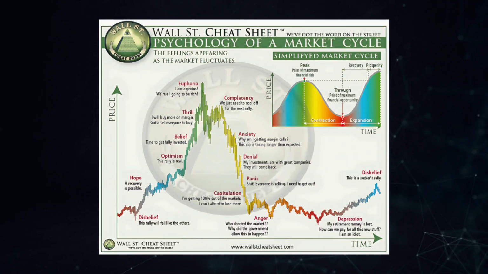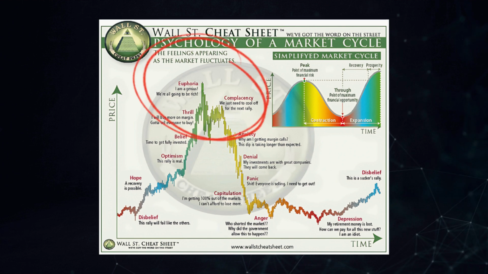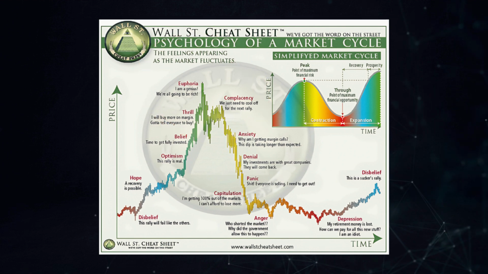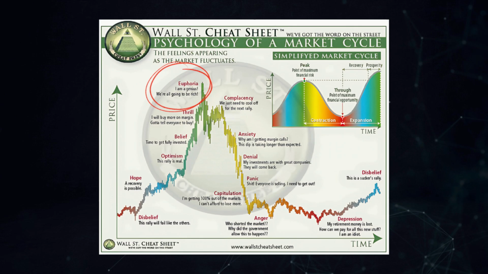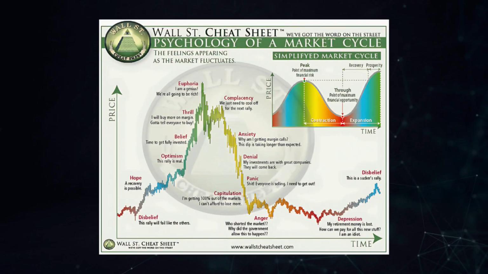The key emotions during the blow-off phase are euphoria and complacency. Both are extremely dangerous emotions. Euphoria generally marks the top. During this time, everybody thinks they're a market genius. This is when things get really wild. And then the market drops. Then what comes next is complacency.